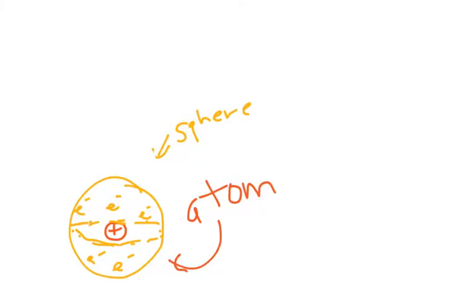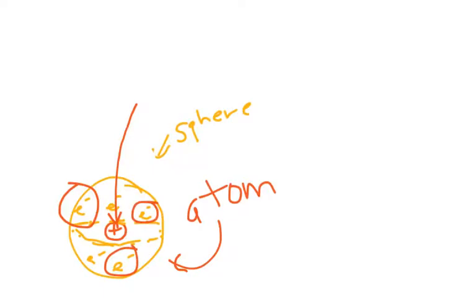The atom is the smallest unit that makes up all matter. Think of an atom as the smallest building block, like a toy Lego. These atoms are made of a positively charged nucleus, this positively charged nucleus right there, and negatively charged electrons, these E minuses that you see that surround the positive nucleus in the middle.